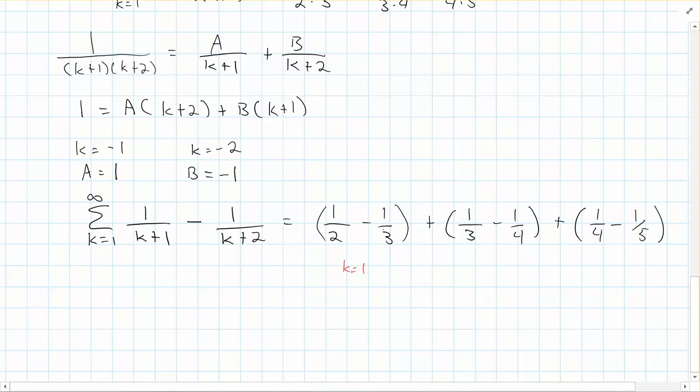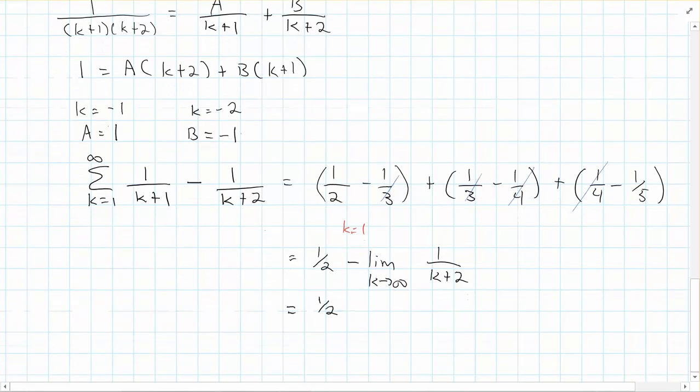And we can see, yes, we are finally getting these middle terms to cancel. So this is going to equal 1/2 minus the limit as k goes to infinity of 1 over k plus 2, which is 0, so we get 1/2. So this series also converges to 1/2.